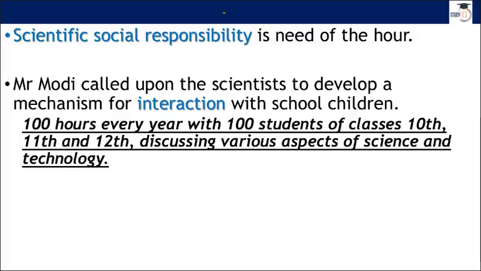He urged all these scientists to take out 100 hours every year and spend these 100 hours with 100 students of class 10th, 11th and 12th. Say for example, every month or every week, if a scientist is contributing 1 hour, then that scientist should spend time with students of 10th, 11th and 12th and other students as well.